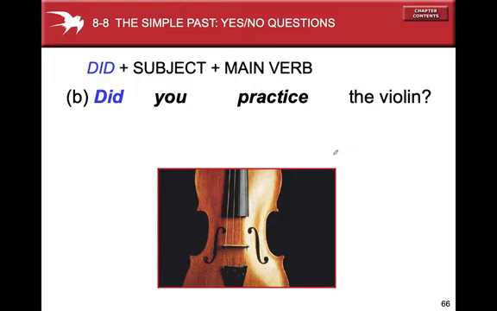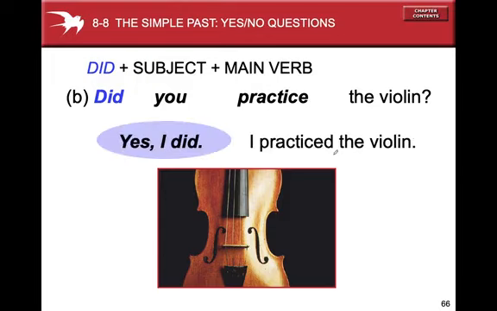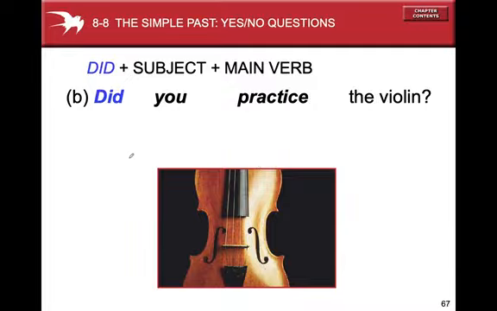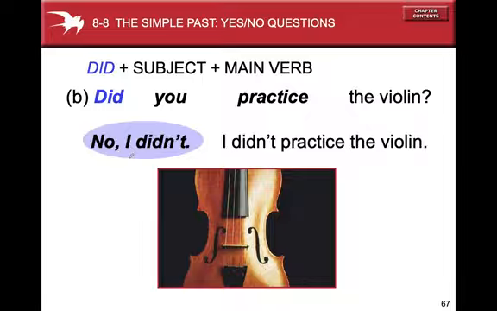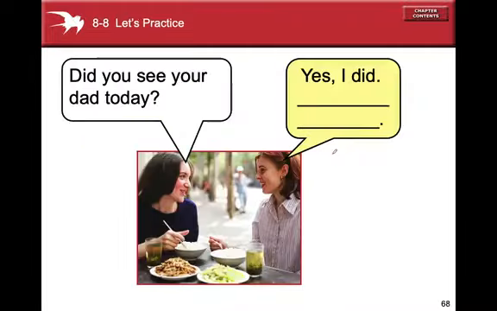Did you practice the violin? Yes, I did. I practiced the violin. Now remember, here in practiced, we added ed, but when we say no, let us see. Did you practice the violin? No, I didn't practice the violin. So whenever you are using the negative, the verb doesn't take ed.